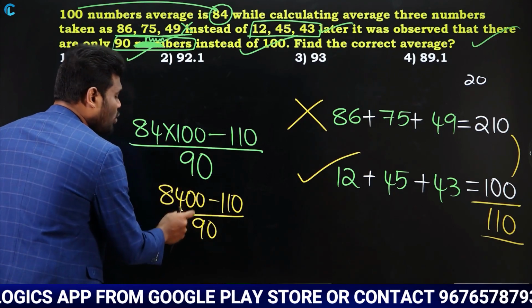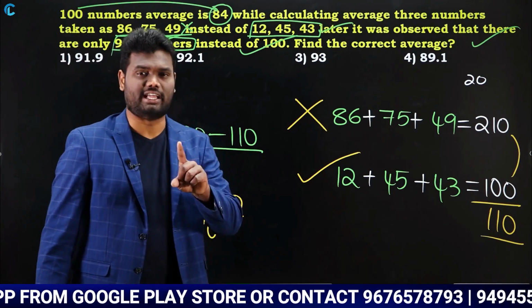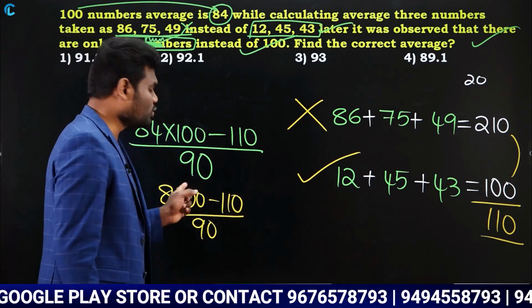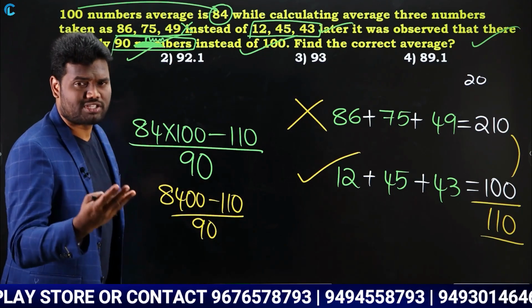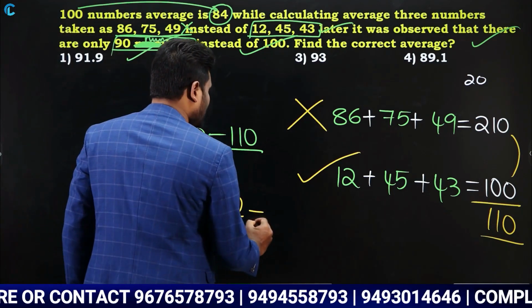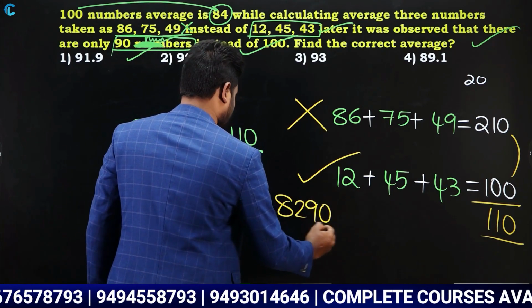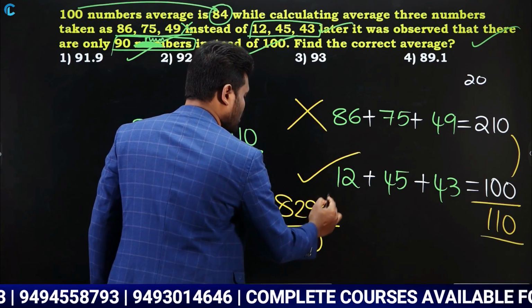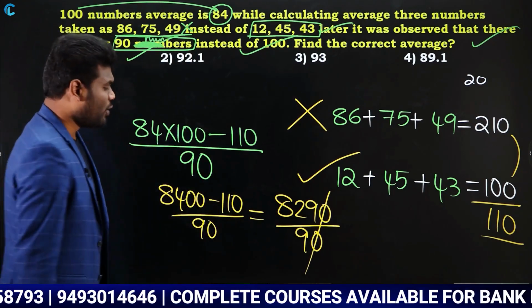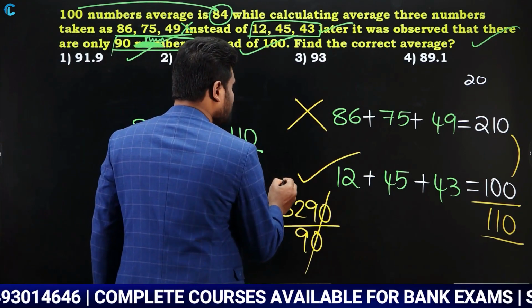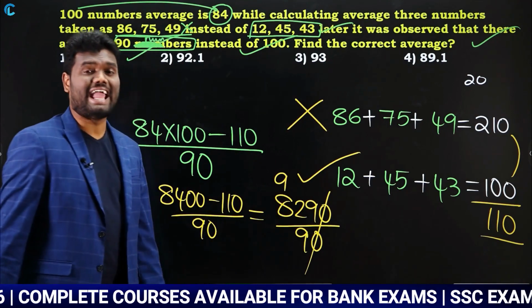So 200 minus 110 is 90. Out of this 8400, already 200 was deducted. Remaining is 8200, plus 90, which is 8290. 8290 divided by 90. So 0 and 0 get cancelled. Now 9 how many times? 9 times it is going to be 81.